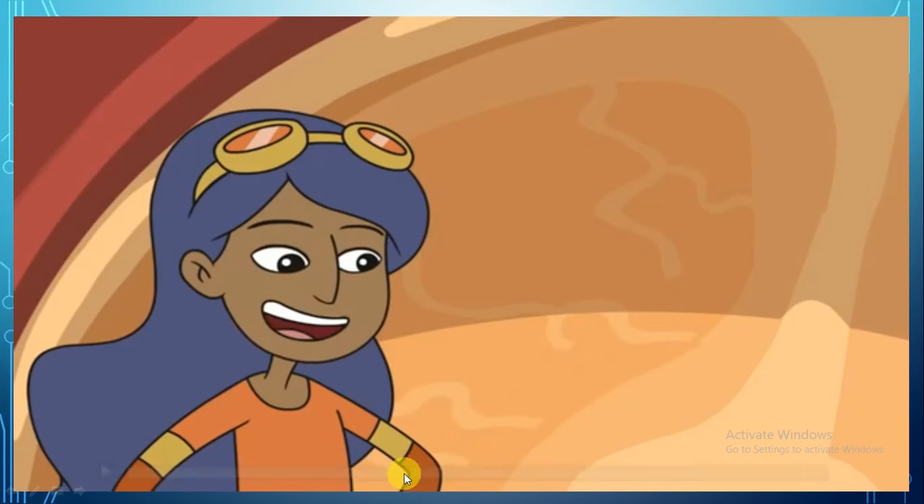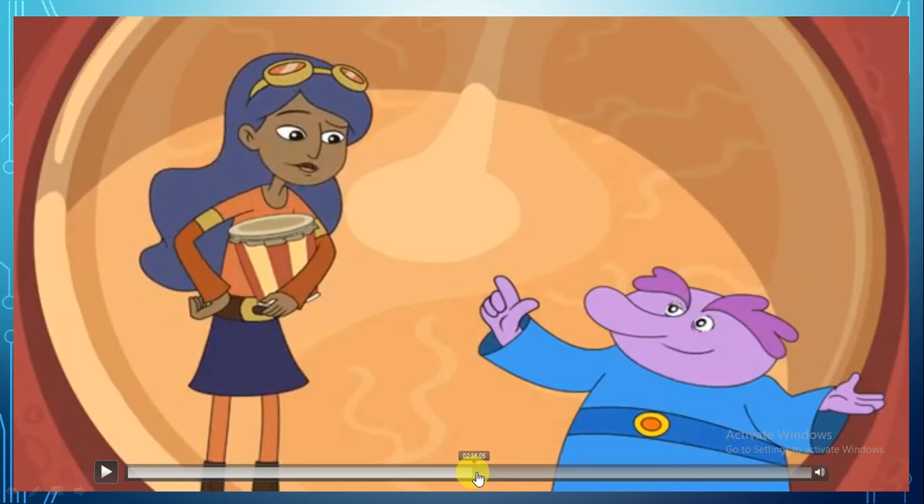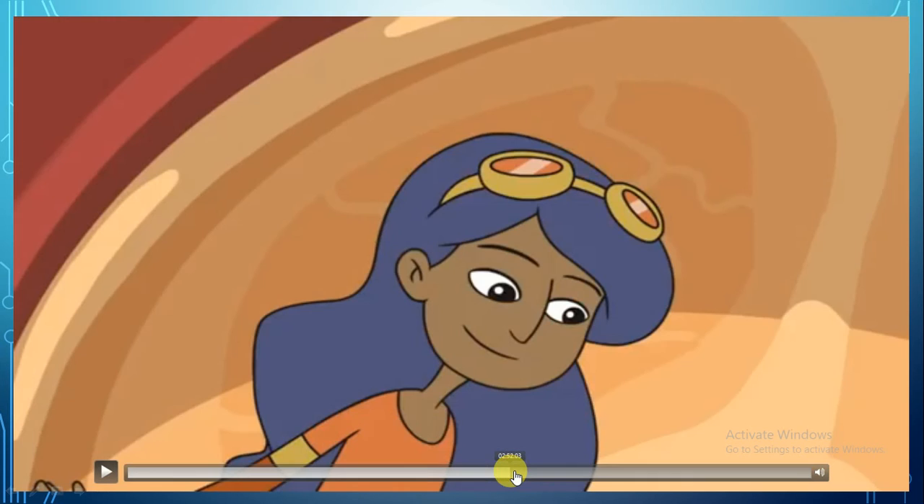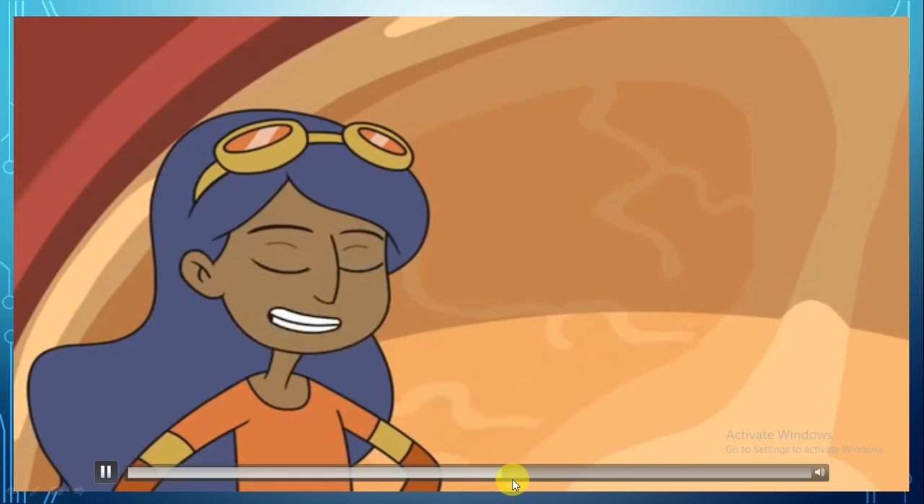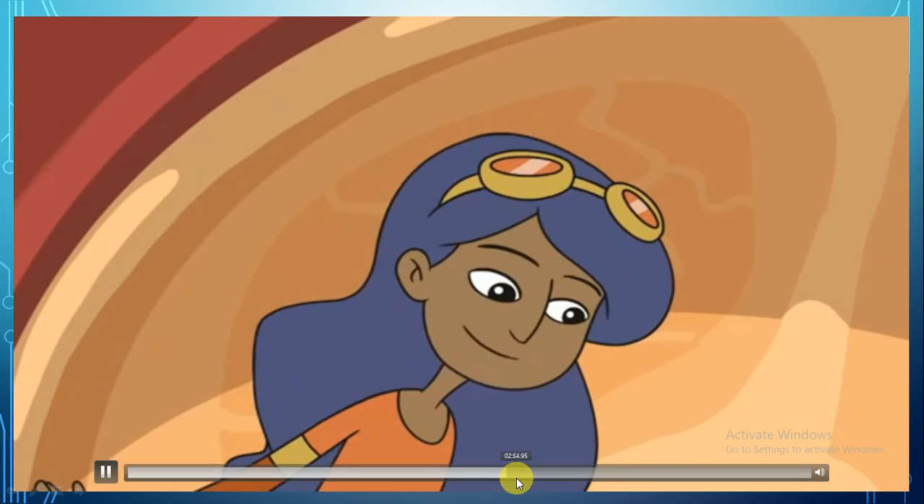Okay guys, so when we enter the middle ear, we're going to find this. It's the eardrum. What happens to the eardrum when we hear sounds? The sound waves hit the eardrum and make it vibrate. Okay, so when the sound waves hit, the eardrum will vibrate. Sound waves vibrate the eardrum? Got it. What happens next?